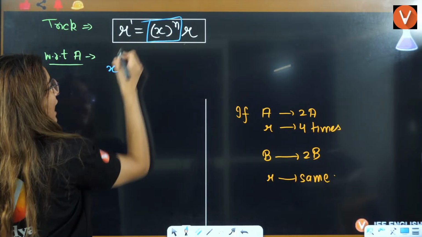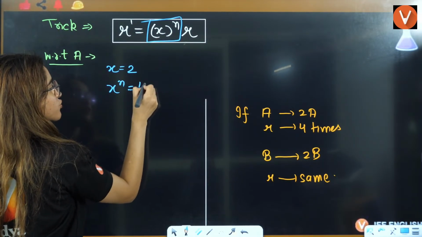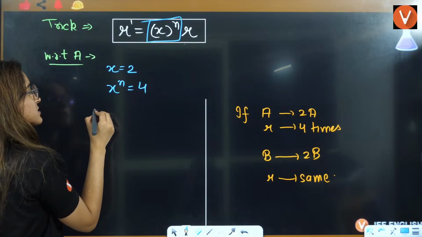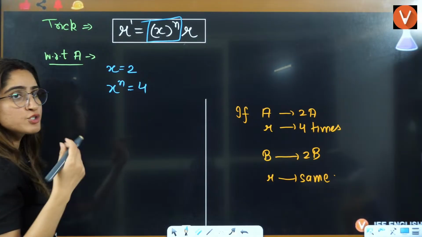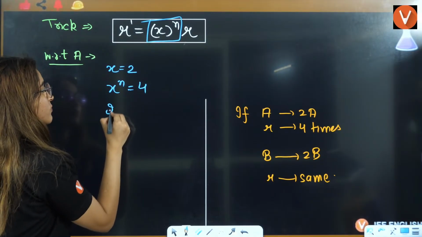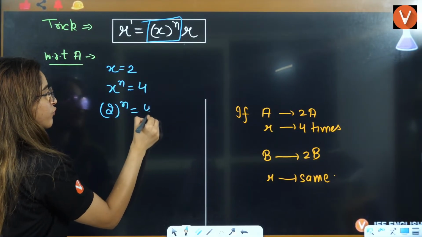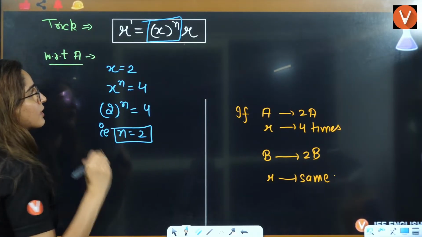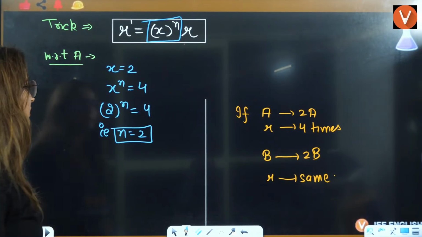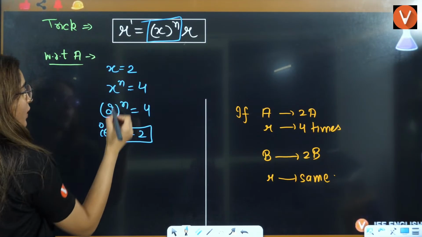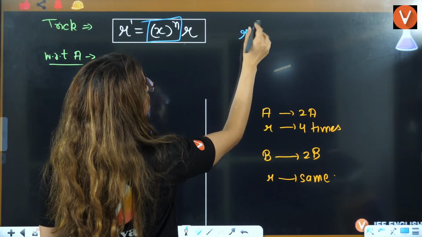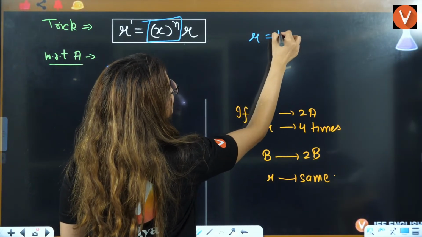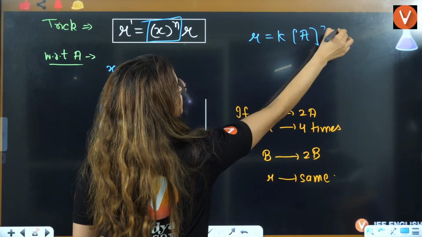That means X raised to power n is equal to 4. So 2 raised to power n should be equal to 4. It means n should be equal to 2. That means order with respect to A is 2. So we can say rate is equal to k[A] raised to power 2.